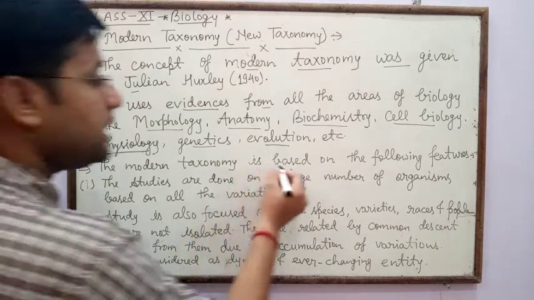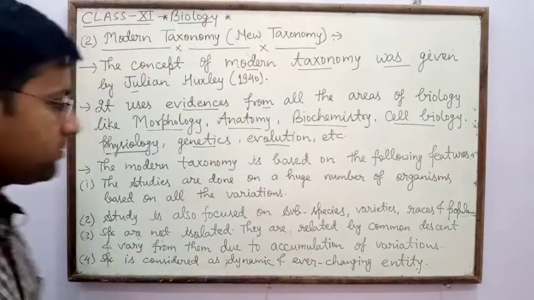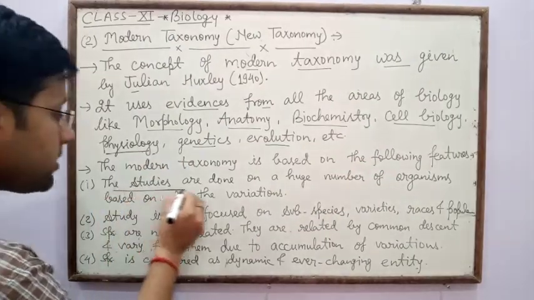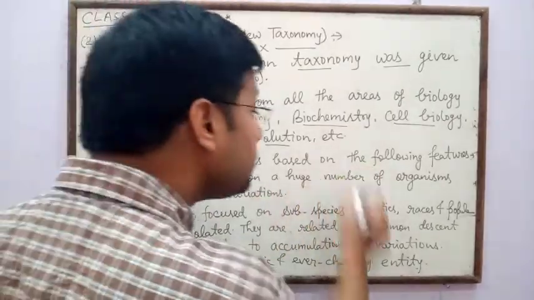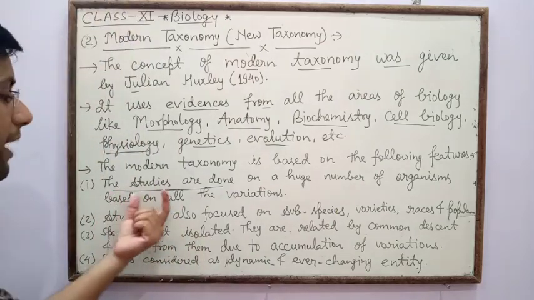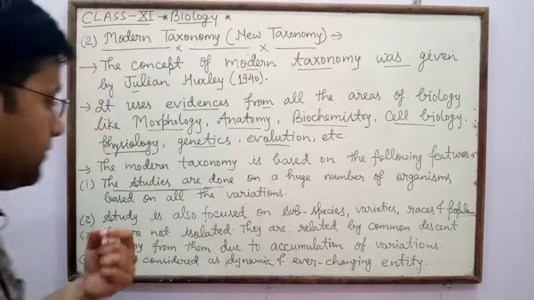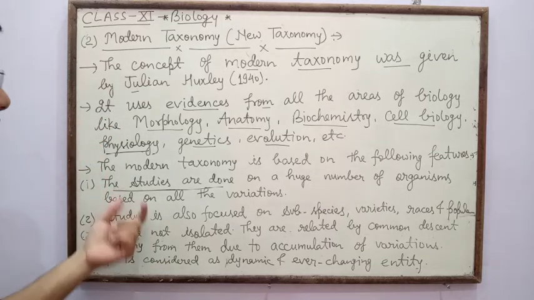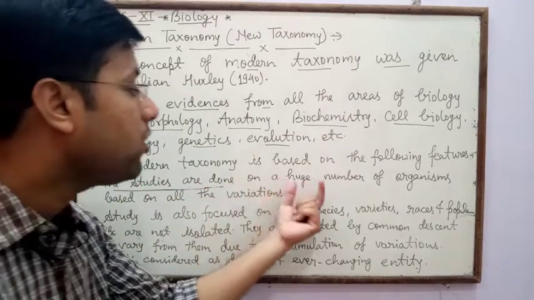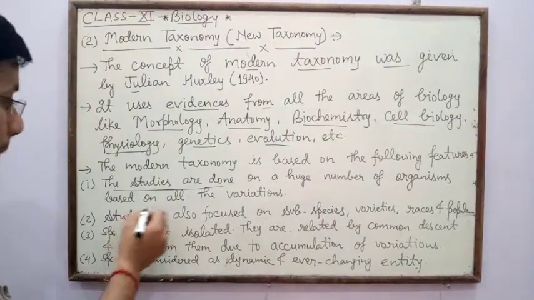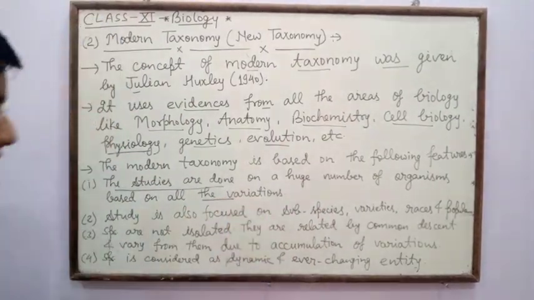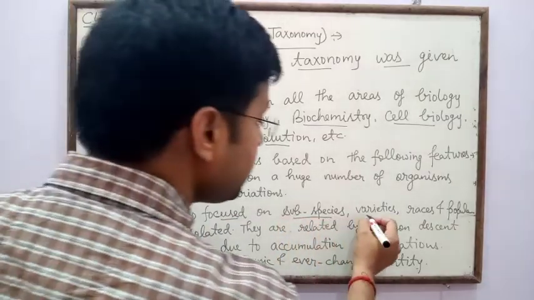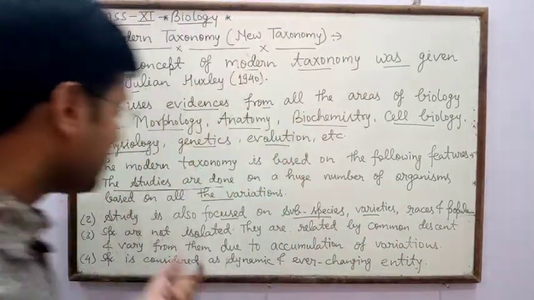The modern taxonomy is based on the following features. First, the studies are done on a huge number of organisms based on all variations. Next, studies also focus on subspecies, varieties, races and populations.